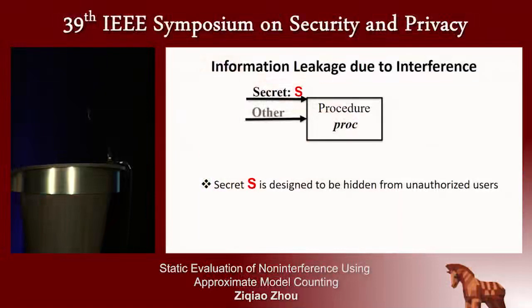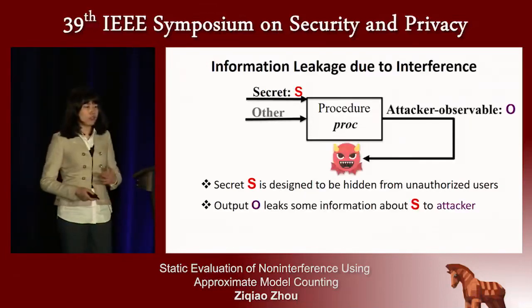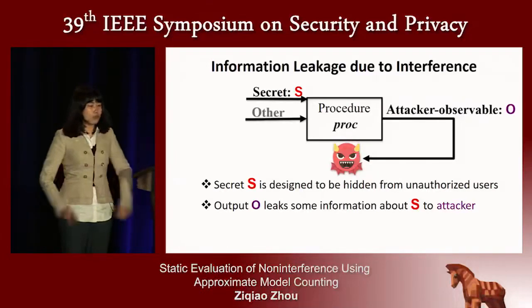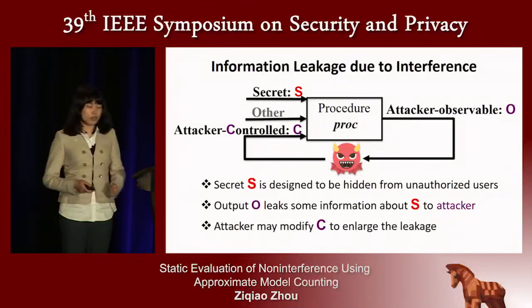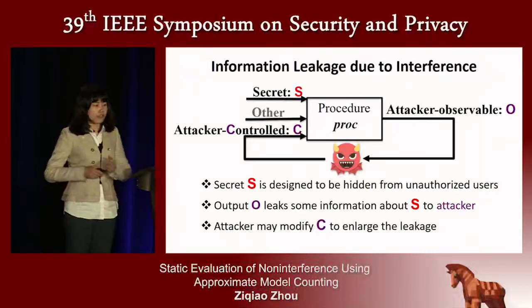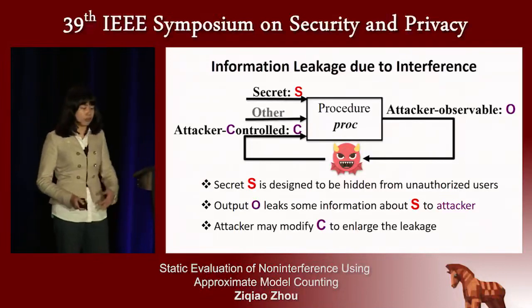So the information linkage we are concerned with is in a system or procedure where there exist some secret variables inside that are designed to be hidden from unauthorized users. However, your implementation may typically include some unexpected information flows that will transfer partial information about your secret to some attacker-observable variables. And at worst, the attacker could control some attacker-controlled variables inside the procedure to maximize the linkage by inferring different parts of your secret information by changing your attacker-controlled variables.